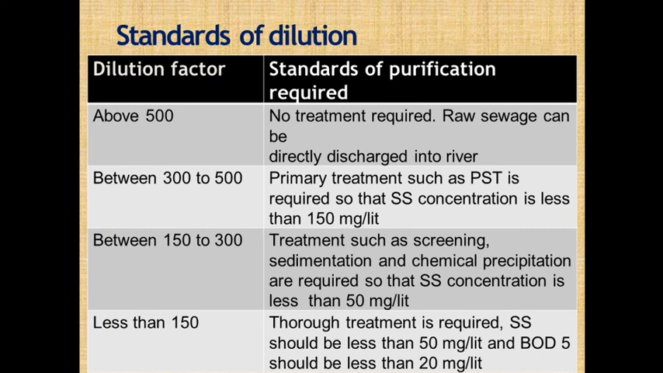Okay, so we discussed the conditions favoring disposal by dilution without treatment, then conditions essential for treatment before disposal by dilution, then standard of dilution for discharge of wastewater into rivers, that is dilution factor, and the particular standard of purification required for that dilution factor. Next, we are going to discuss stream and effluent standard, what is stream sanitation, and what is the self purification of natural stream.